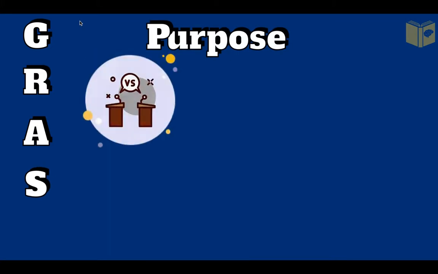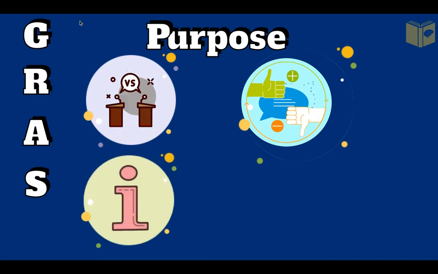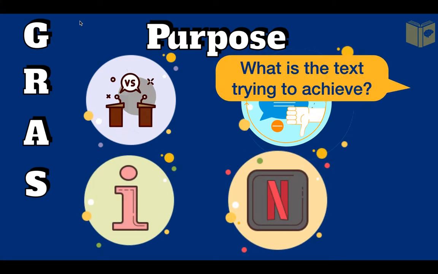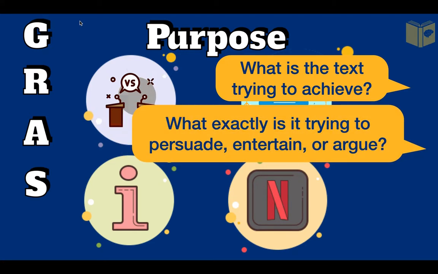Finally, we have the purpose of the text. What is it trying to achieve? Is it trying to argue, persuade, inform, or entertain? If it's trying to argue or persuade, what exactly is it trying to argue and persuade its readers, and how does it achieve this? Think about rhetorical devices, appeals. Think about how it appeals to the emotions, logic, or sense of authority, or a combination of all three. Maybe there are multiple devices used.